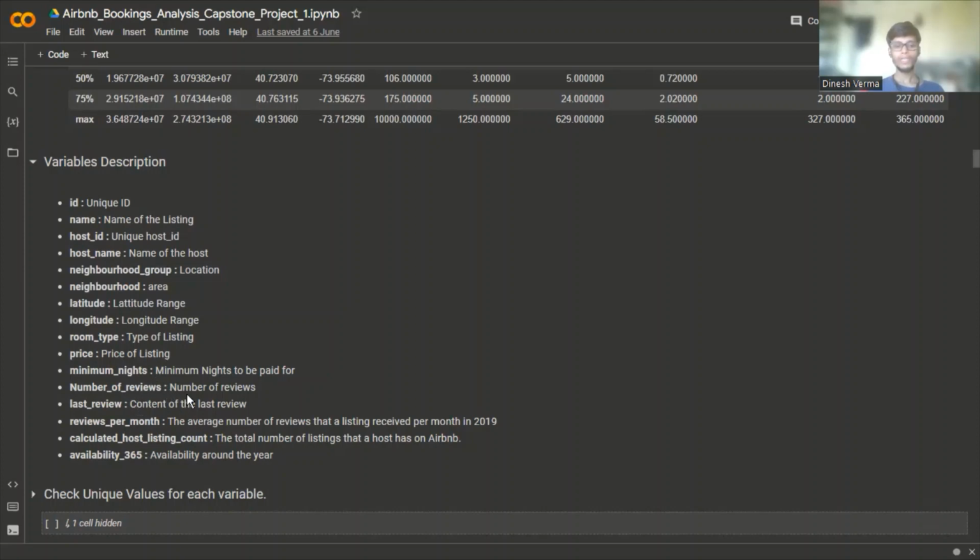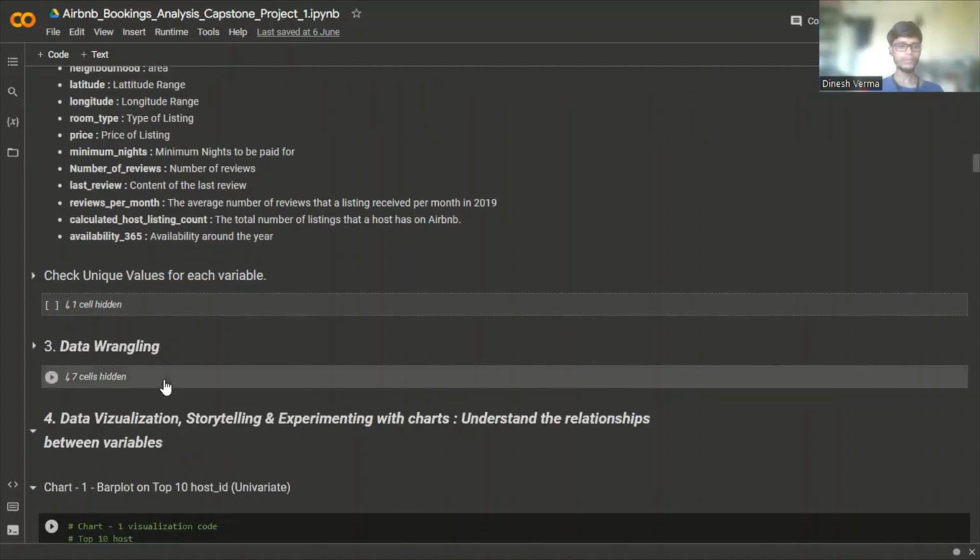Number of reviews is the number of reviews. Last review is the date of the last review. Reviews per month is the average number of reviews the listing received per month in 2019. Calculated host listings count is the total number of listings that host has on Airbnb. Availability 365 is the number of days the listing is available around the year.